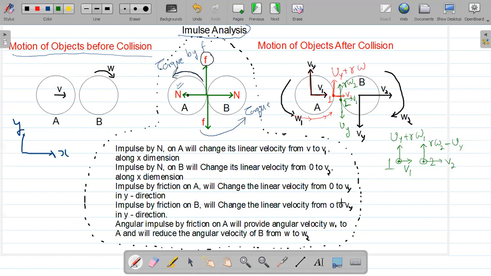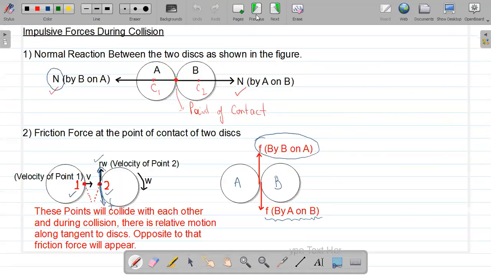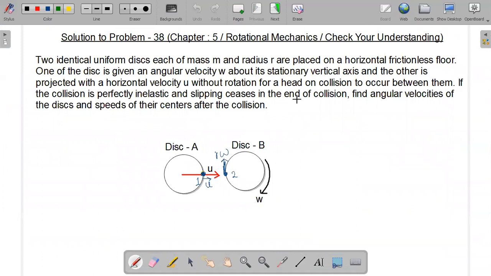Now, two things were given in this question. The collision was perfectly inelastic, which means the velocity of separation has to be 0, as it is an inelastic collision.